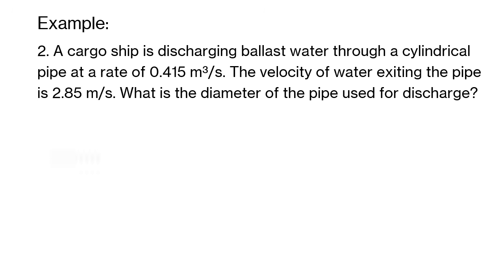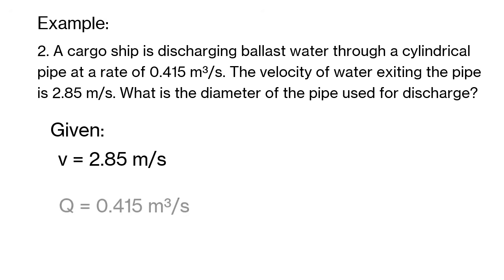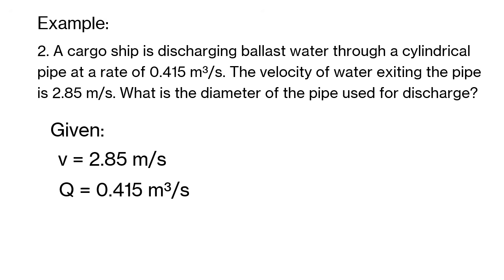Now, from this, we are given a velocity of 2.85 meters per second and a rate of flow, which is 0.415 cubic meters per second. We are asked for the diameter.